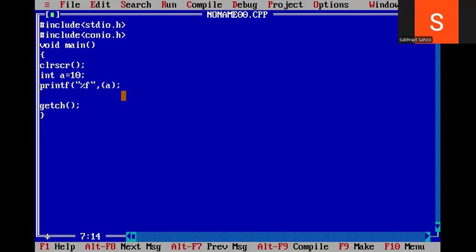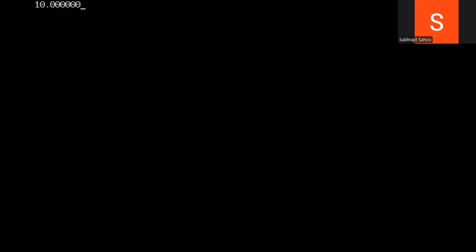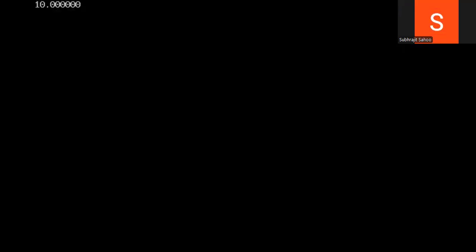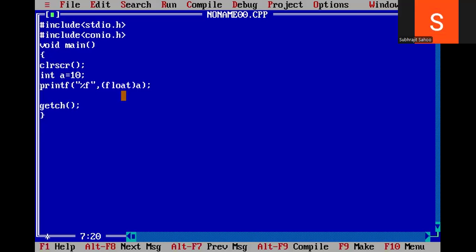I will write here (float). Now observe, Alt F9, Control F9. I got 10.000000. Now the value of a is an integer type which was actually 10. Now what output am I getting, sir? 10.000000. That means it is a floating point number, right? So how is it possible to convert integer type to floating type?